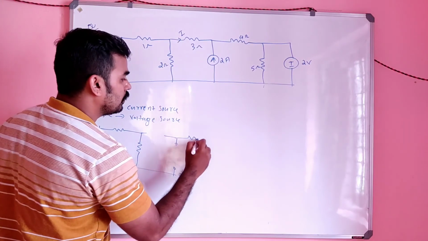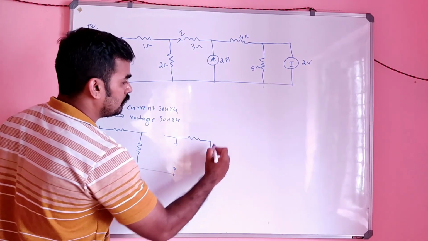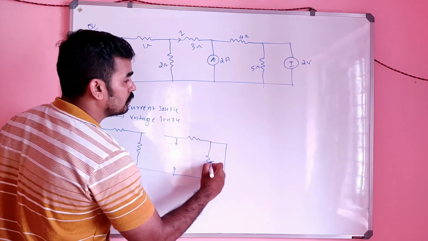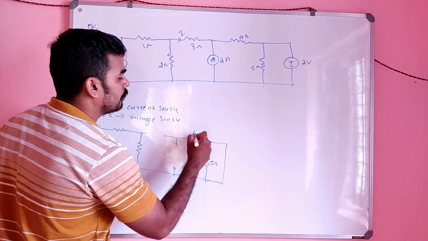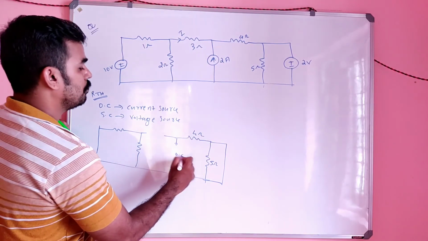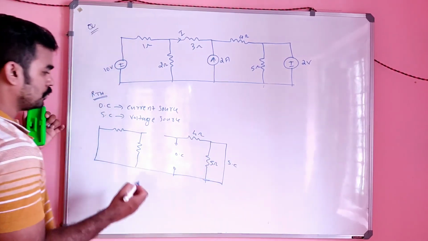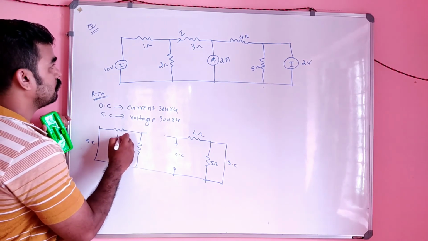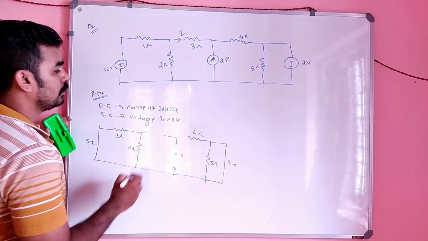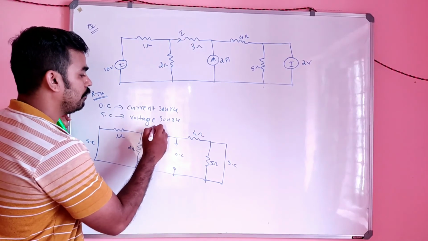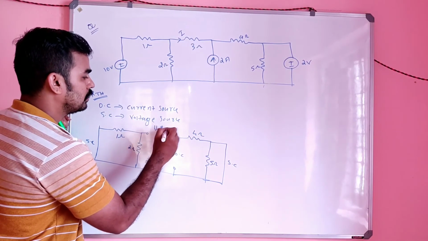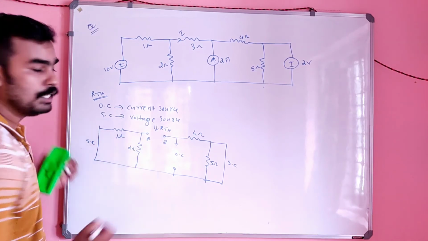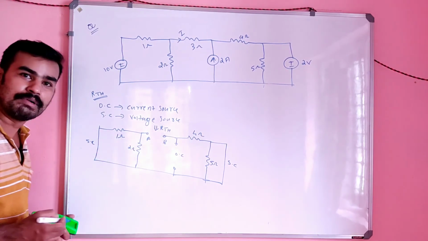And the remaining, again you have to short circuit it. So this is the open circuited portion, and this is the short circuited portion, and this also is a short circuited portion, right? So this is 1 ohm and this is 2 ohm. And there you have to find the value of RThevenin, in between these two terminals, A and B.